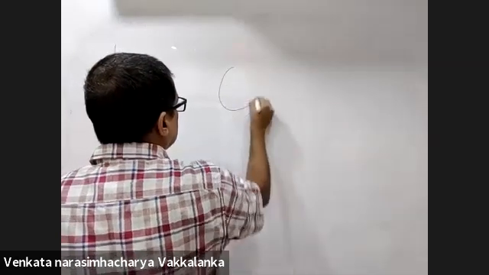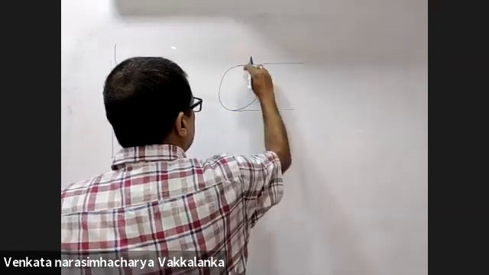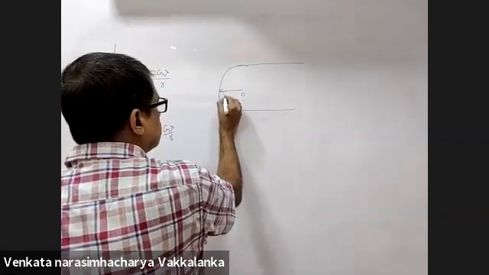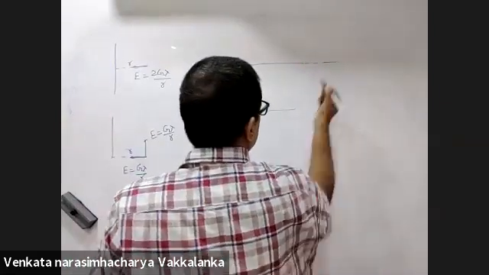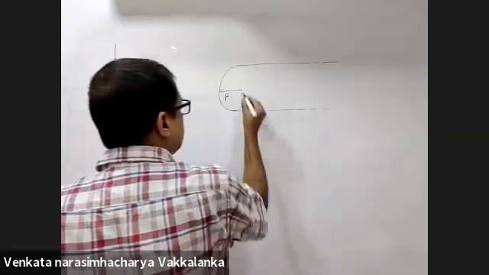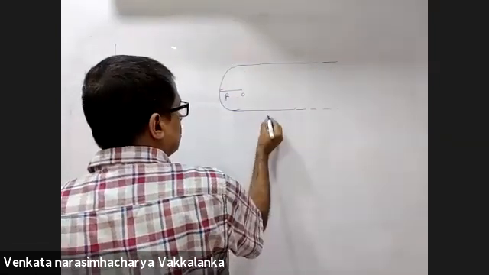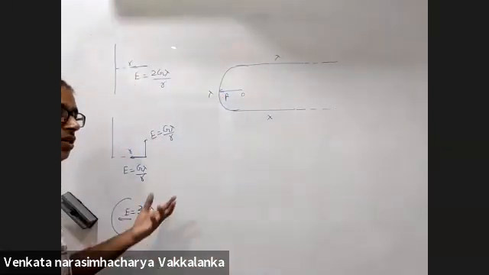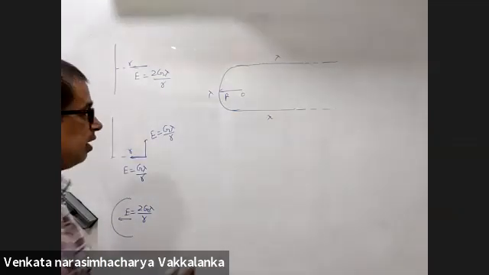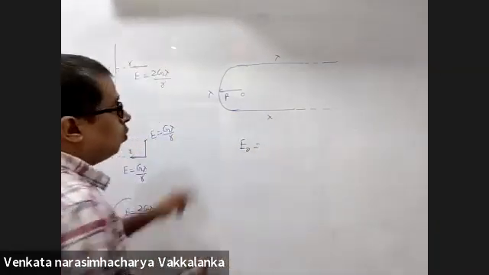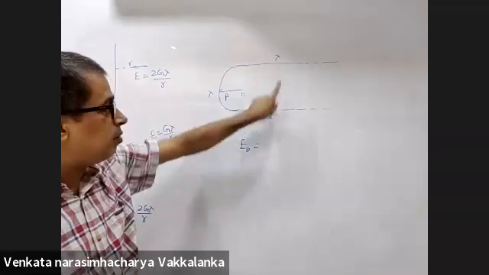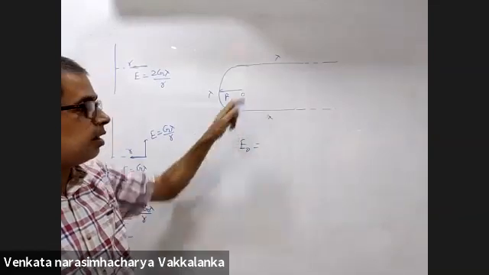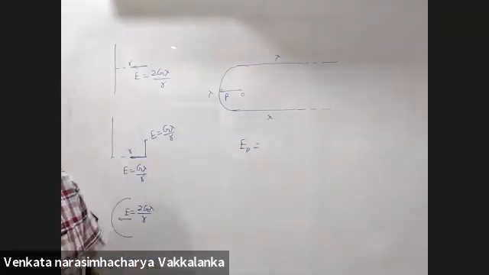Now, the question asked is, what will be the field at the center of this ring? This is given as R. This is a semi-infinite wire. This is a semi-infinite wire. This is a semicircular wire. All of them have linear mass density lambda, mass per unit length. Find field at O. This is a semi-infinite wire. This is a semi-infinite wire. This is a semicircular wire. Find the field at O.